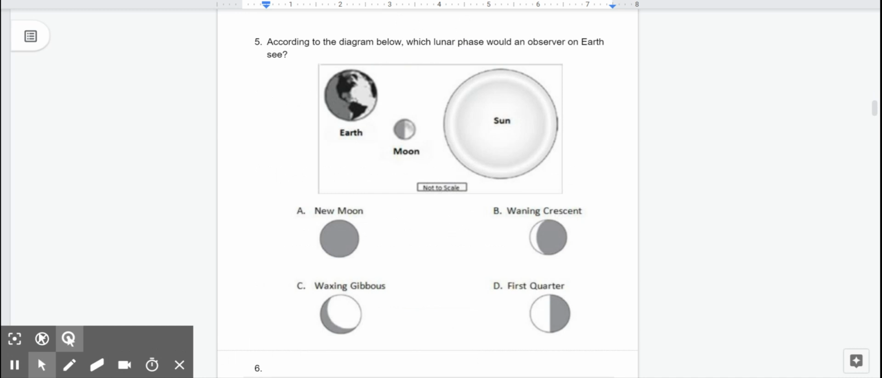Number 5. According to the diagram below, which lunar phase would an observer on Earth see? We have the Earth, the Moon, and the Sun. Letter A, new moon. Letter B, waning crescent. Letter C, waxing gibbous. Or D, first quarter.